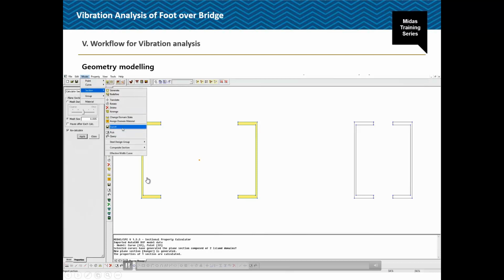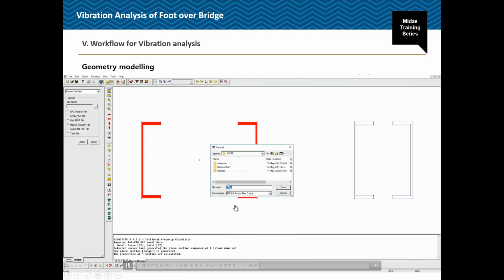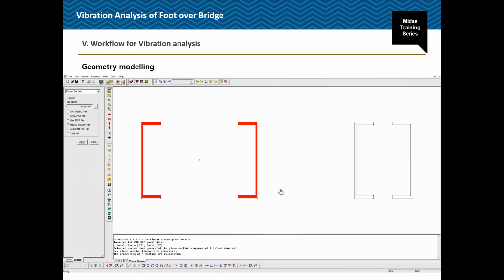Now if you go to the Section and Export option, this particular section will be saved as a Midas section file, and the file extension for this is .sec. So I just save this particular section file. Now I will go to Midas Civil.